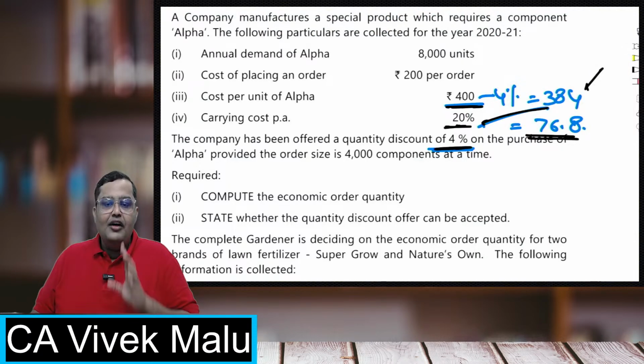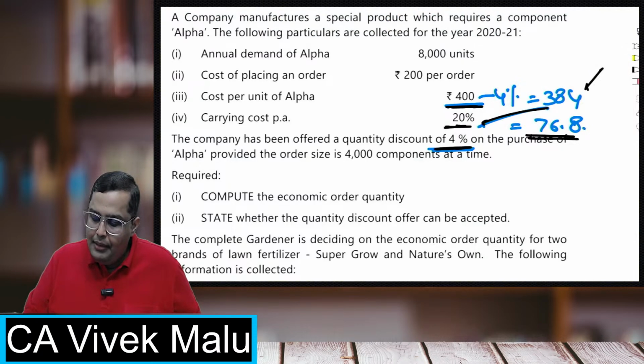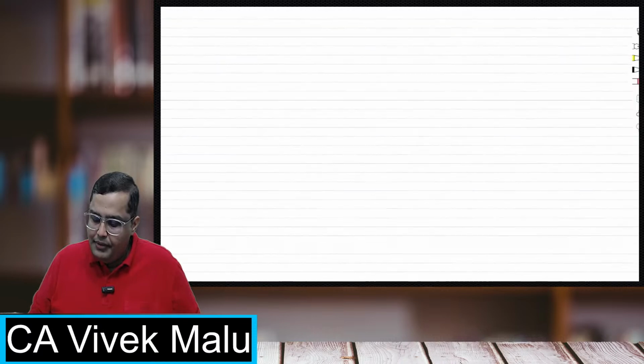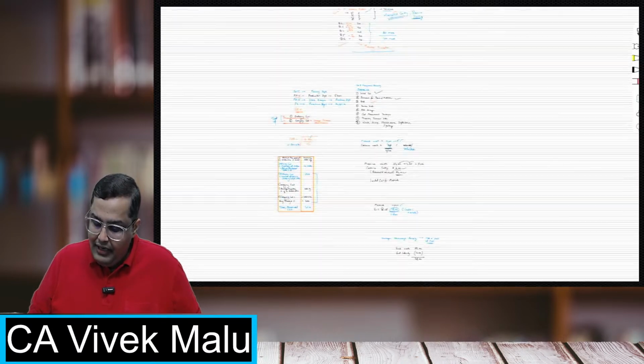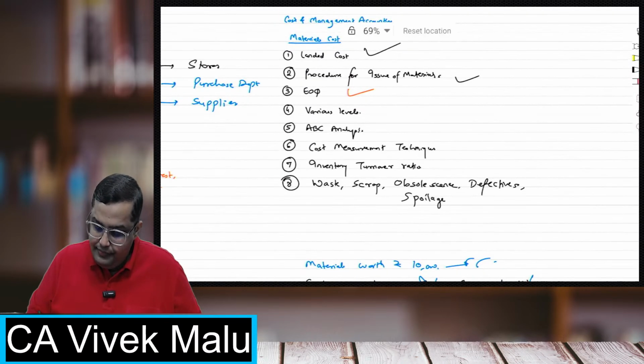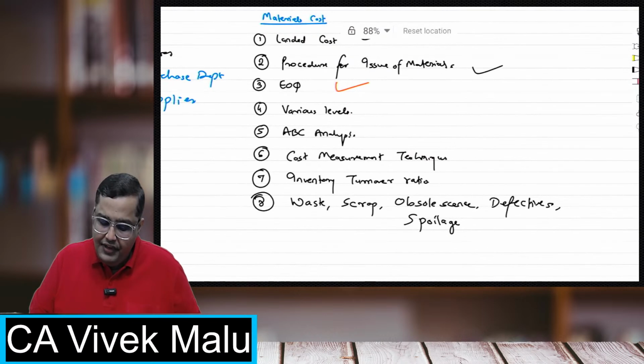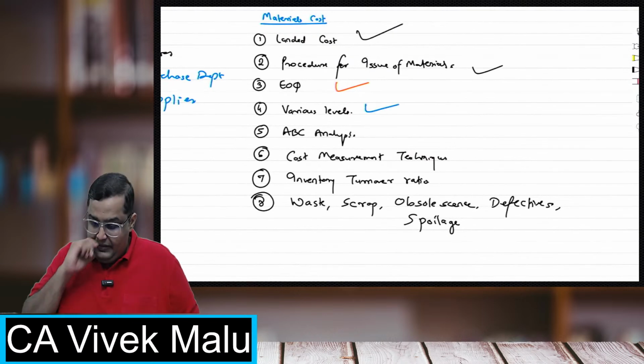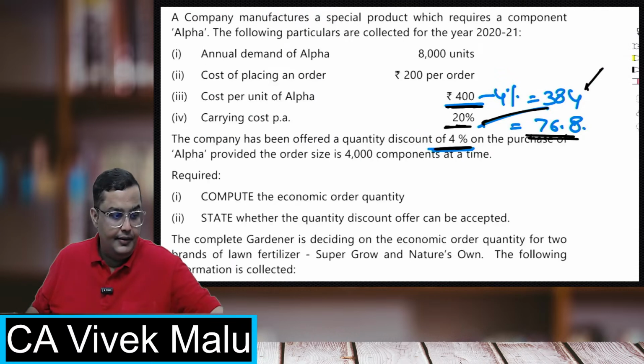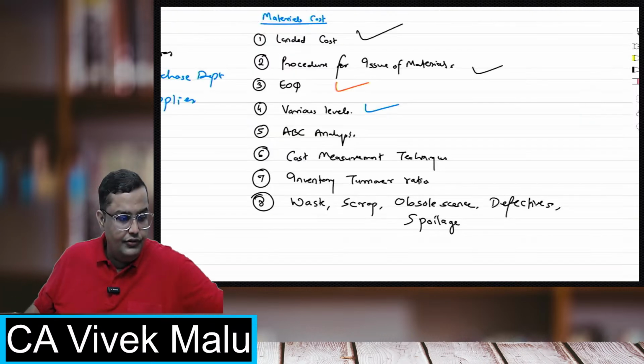Now, students, we have covered the concepts of EOQ. Now, I'll be coming to another important concept, and that, if you remember well, was the various levels. Now, what are the various levels? Just give me a second. Yes, what are the various levels, students?